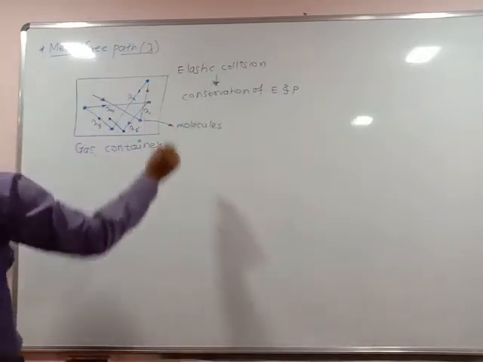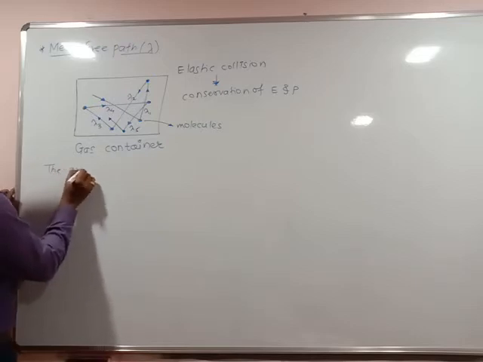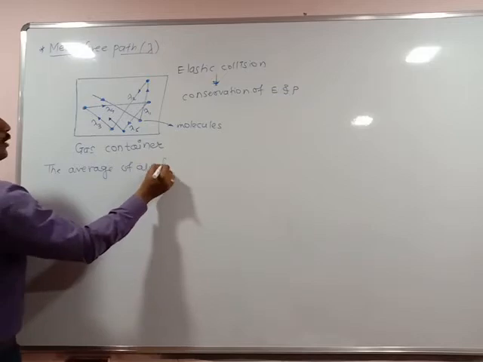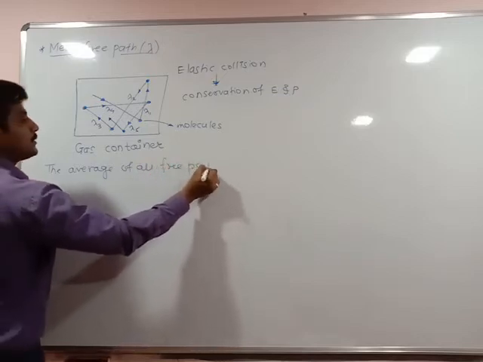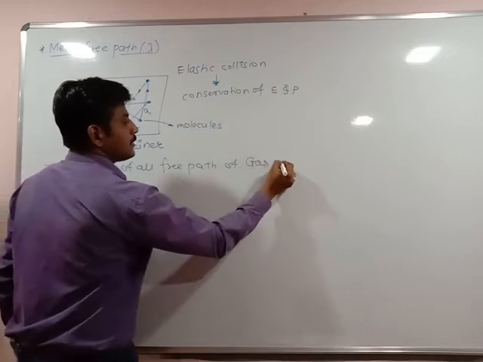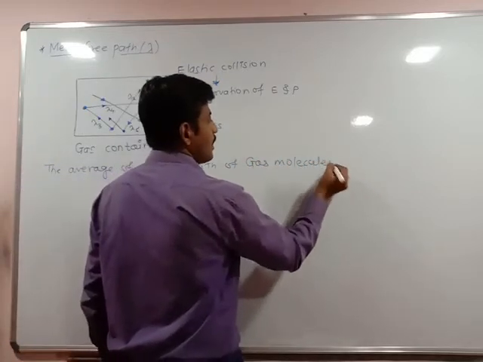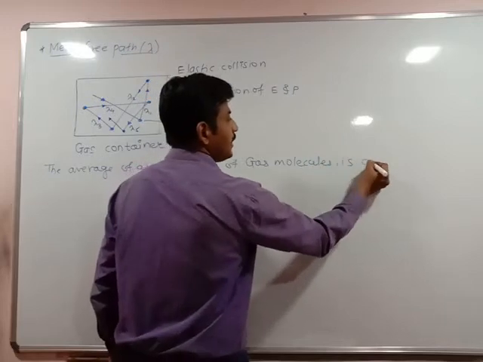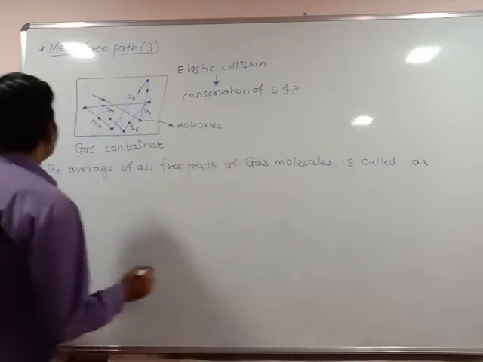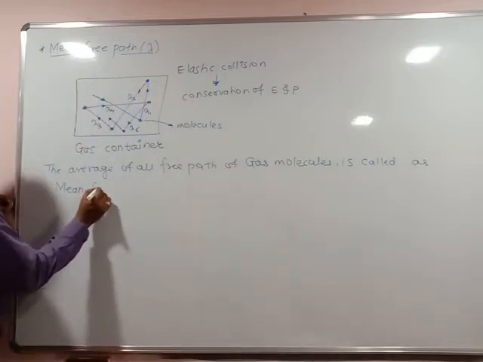And the average of all free paths of gas molecules is called the mean free path.